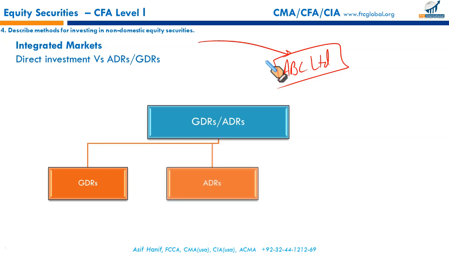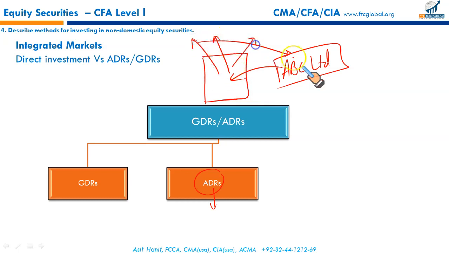So what can be done? Some American depository bank can purchase ABC Limited shares and issue ADRs. In the US, it's called ADRs, American Depository Receipts. Some American depository bank purchases ABC Limited shares and it issues ADRs to the investors in the US. ADRs are American Depository Receipts. So the depository bank will purchase, it will act as a custodian. It will buy the shares and will issue the ADRs to those in the US who want to make an investment in ABC Limited.